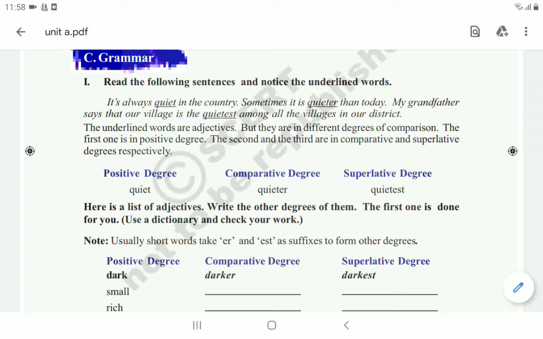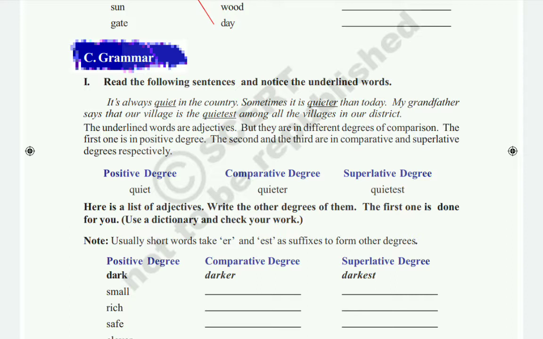So here you see, they underline three words children. First one quiet, second one quieter, and third one quietest. So here the underlined words are adjectives. These three are the adjectives, but they are in different degrees of comparison. So the first one is in positive degree, the second and the third are in comparative and superlative degrees respectively.